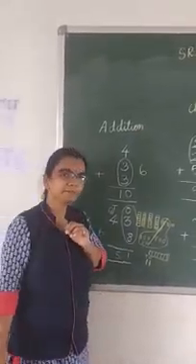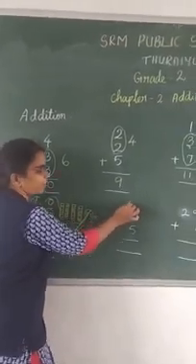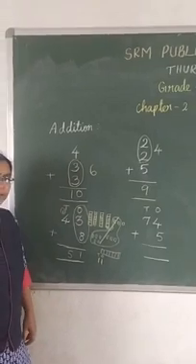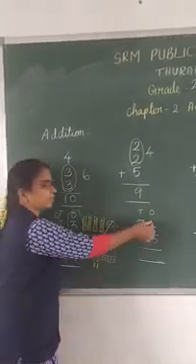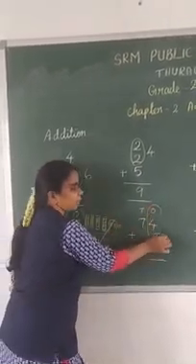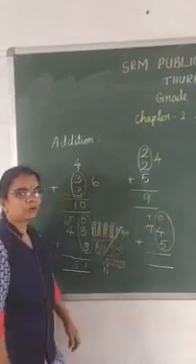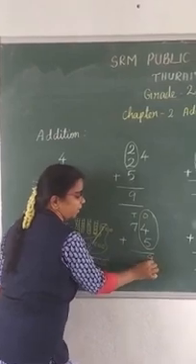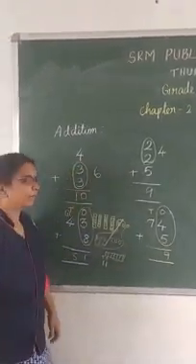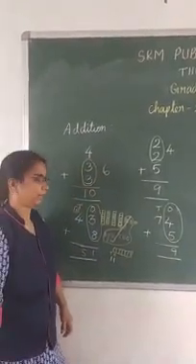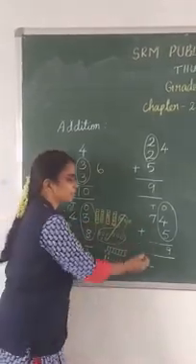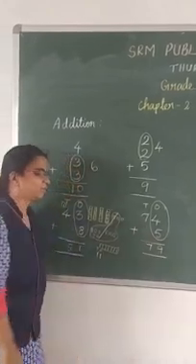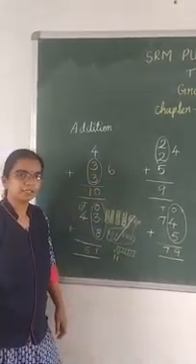See the next sum. Here also I have ones and tens. Which two numbers should you add first? Yes, the ones place. You should start with the ones place. 5 plus 4 is 9. Here doubles, right? 5 plus 5 is 10, 10 minus 1 is 9. And 7, here there is no number to add, so you can write 7 directly. So 79 is the answer.